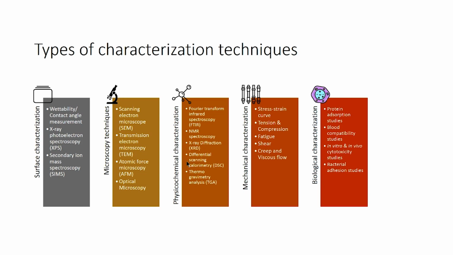Physicochemical characterization involves FTIR, which will characterize the functional groups present on the materials. With NMR spectroscopy, you can find out what the bondings and what the elements present on the materials are. X-ray diffraction will tell whether the polymer is amorphous, crystalline or semi-crystalline. DSC and TGA analysis are thermal property characterization techniques where you will find out the melting point, degradation, and glass transition temperature.